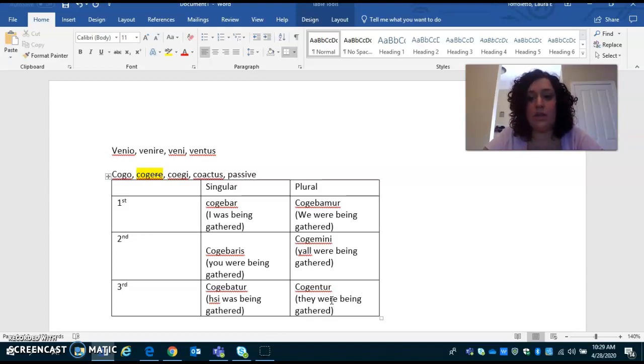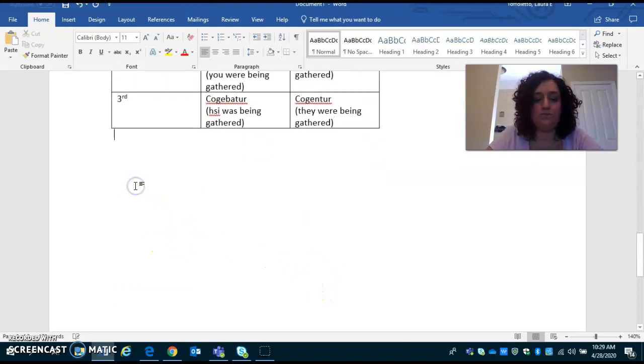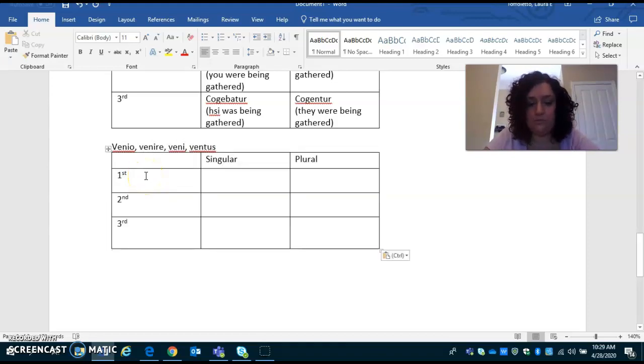Fourth is going to be a little special. Okay, so if we use venio, venire, veni, ventus, and we get our little thing here, we are still using our second principal part. We are going to get rid of the RE here. All right, so boom, that's gone. And so we are going to go ahead and put our veni in all of them.